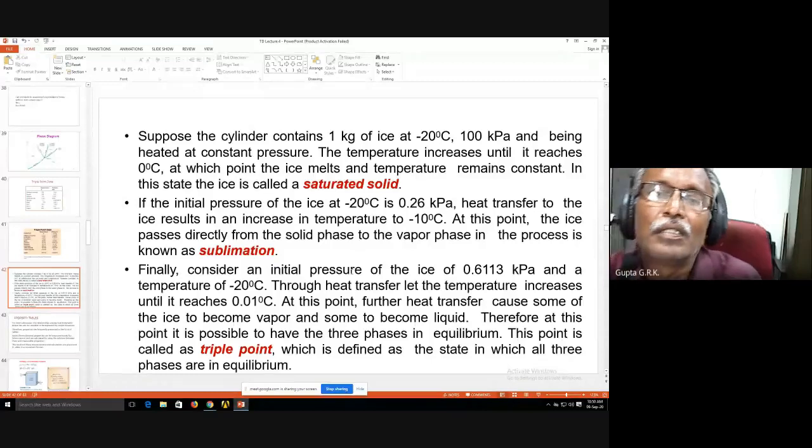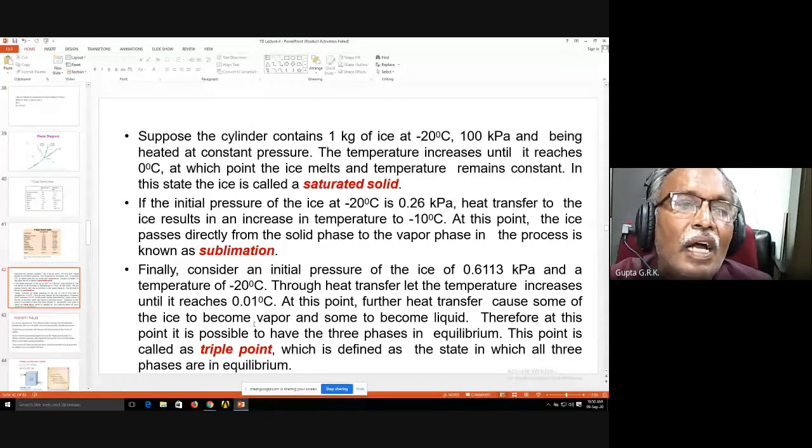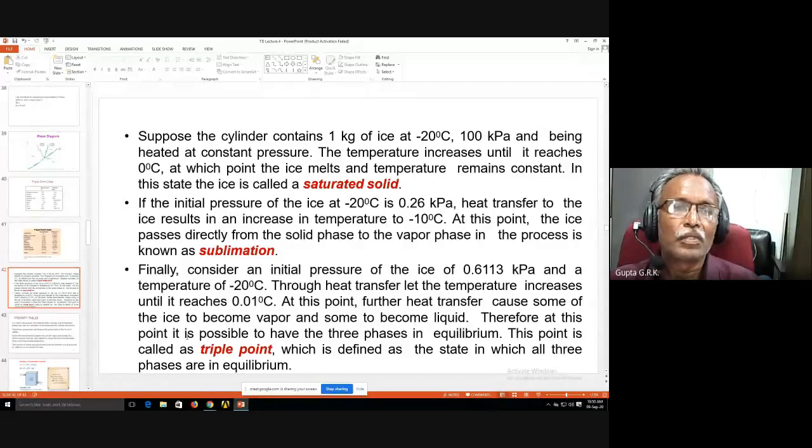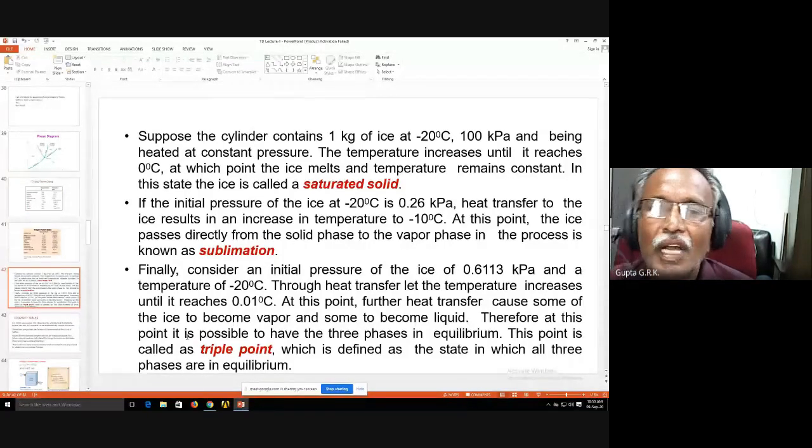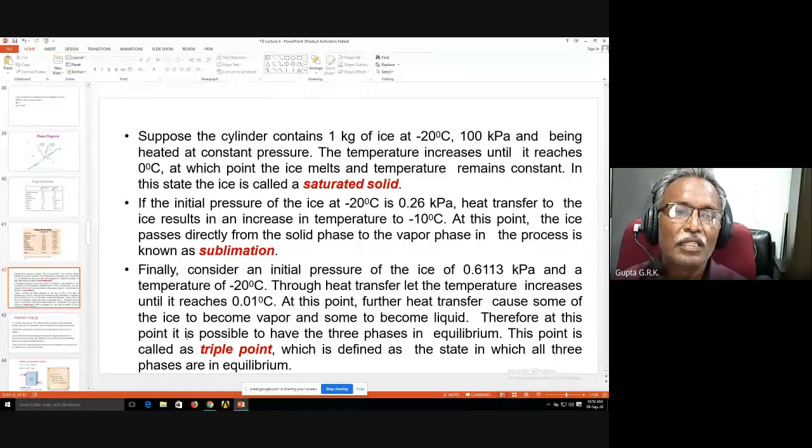For these properties, I have a number of graphs available, and sometimes that is the complete properties of steam and water, compressed liquid, everything. If you take a particular point on the graph, I can find out any two properties, and from those two properties, I can get the other properties. But you cannot always have the graphs, and reading from graphs is difficult to get the right value of the property. So for that purpose, all the values are tabulated.